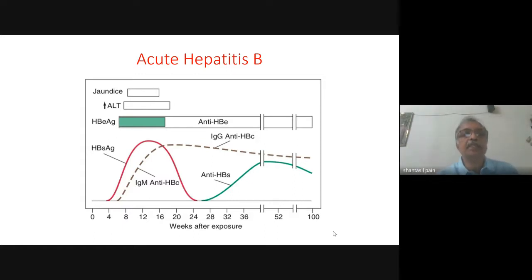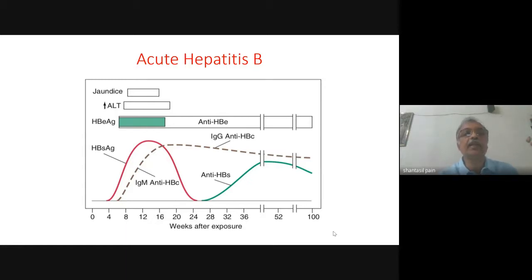Hepatitis B surface antigen usually occurs about 1 to 12 weeks after the acute infection, usually around 8 weeks. And it precedes the development of jaundice and the rise in transaminases. So after the infection, first to appear is the hepatitis B surface antigen.